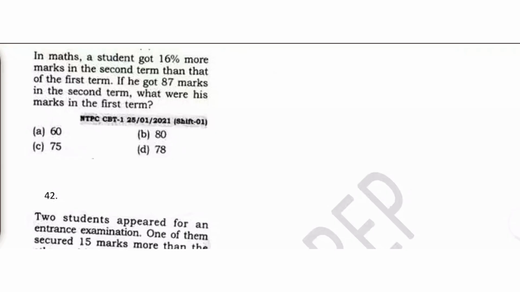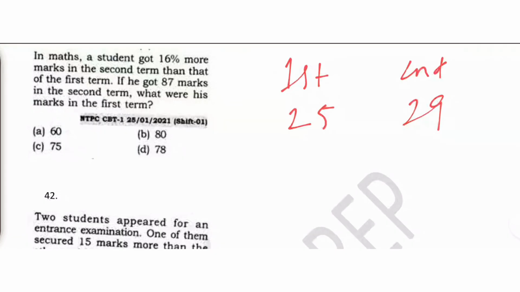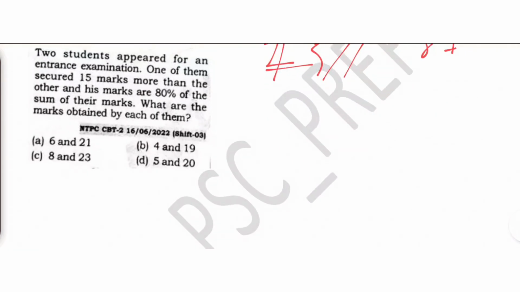In maths, a student got 16% more marks in the second term than the first term. Guys, this is your first term, this is your second term. 16% is how much? 16 by 100. 4 4s are 16, 4 25s are 100. First term he was 25, but he got 16% more. So 25 plus 4, 29. Okay, I hope you are following. He got 87 marks in the second term. This is nothing but 87 only. This is 3 times, so 3 times 25 is 75. So what were the marks in the first term? It was 75. Simple.